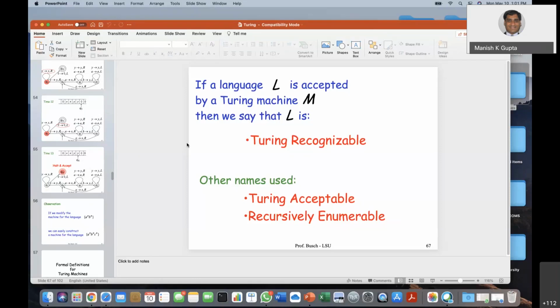Context-dependent language we will not study. I will just briefly give you the definition, but we will not discuss it in detail because that is beyond the scope of this course.